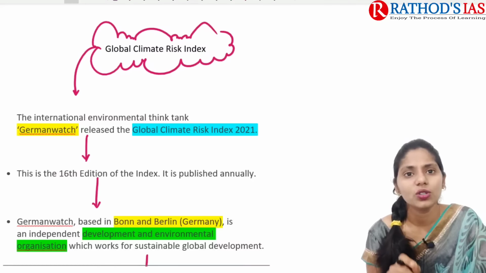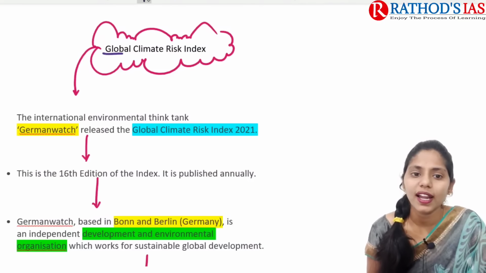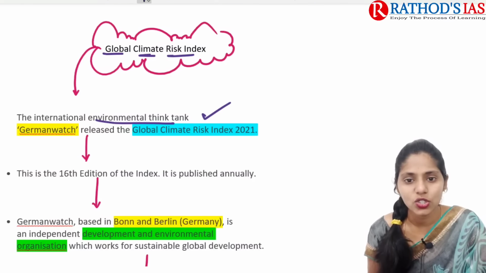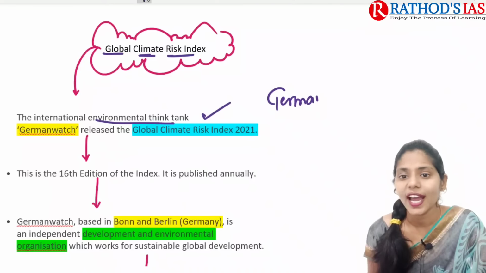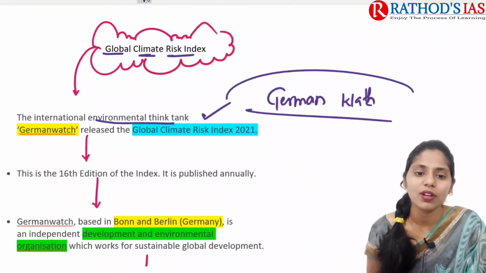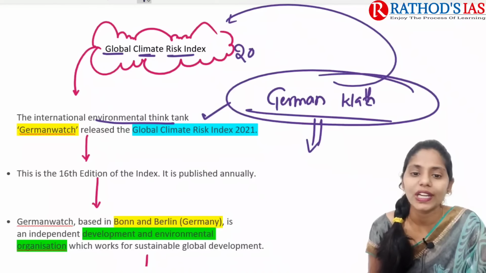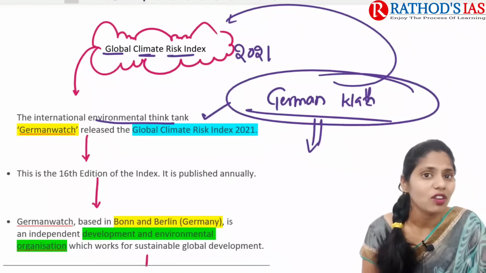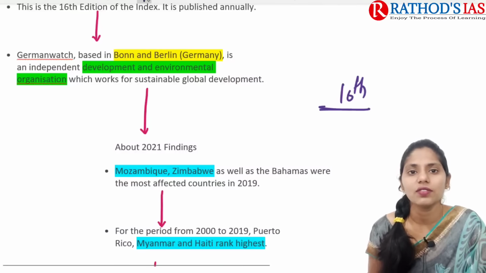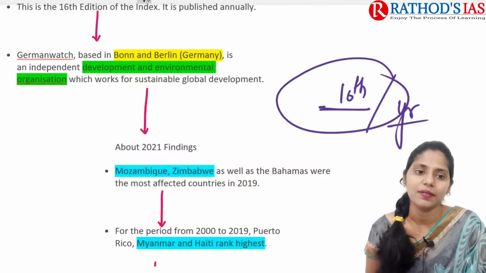So if you're talking about this Global Climate Risk Index, the international environmental think tank, that is Germanwatch, releases it. So which organization releases this Global Climate Risk Index? That is Germanwatch. Germanwatch released the Global Climate Risk Index 2021, and this is not for the first time. This is the 16th edition, and it is published every year, that is annually.